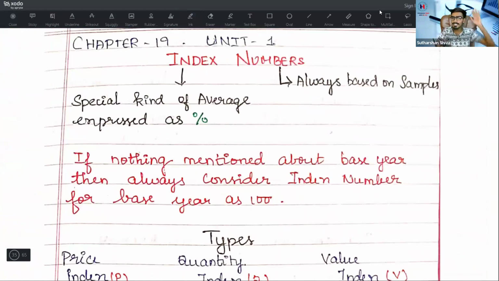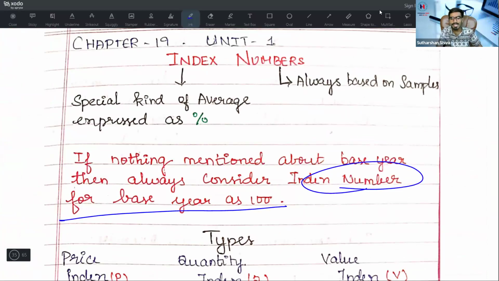Next, we'll start with an easy chapter called index number. What is meant by index number? It is always based on samples. It is a special kind of average. It is expressed as a percentage. If nothing is mentioned about the base year, you should always consider the index number of the base year as 100.